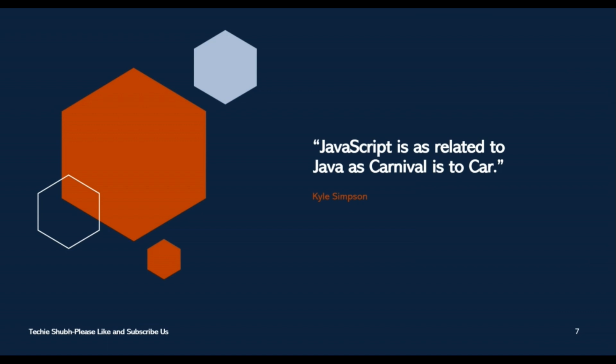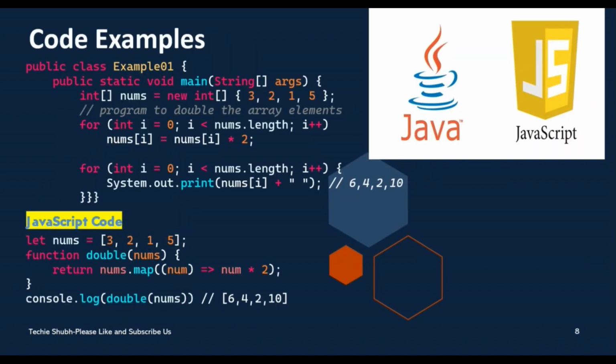That is a quote said by Chris Heilmann. And this is the program that I am writing here for explaining to you. In Java, we have to create a class for everything, then we write the main method, and then we implement the array in this way. The syntax might be different in both the coding languages. And as I said, this program is to double the array elements. So this is how to implement the same logic in the different programming languages. You can take a look at that.